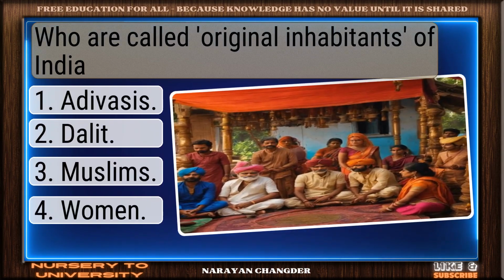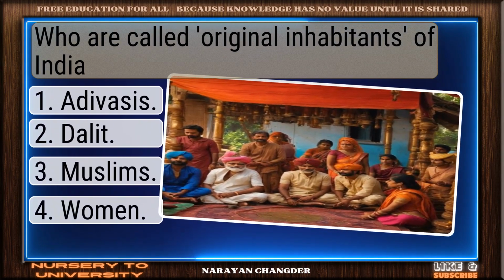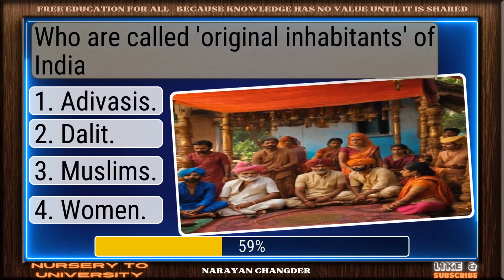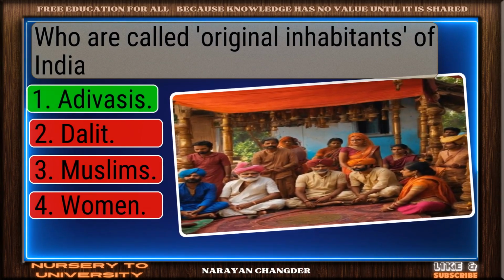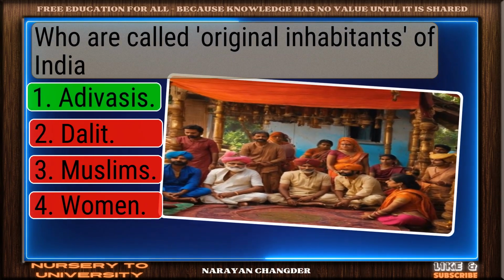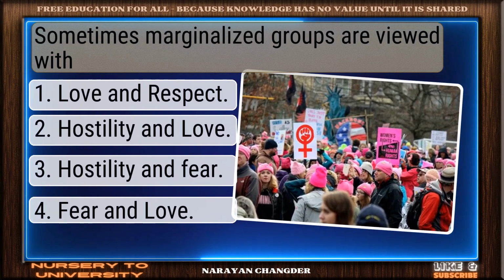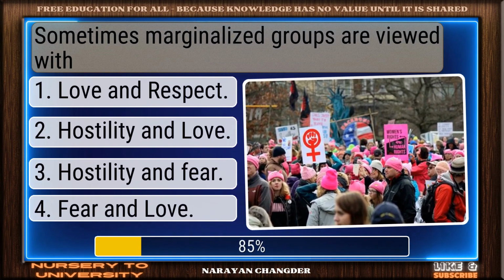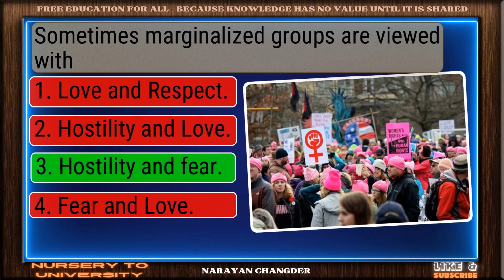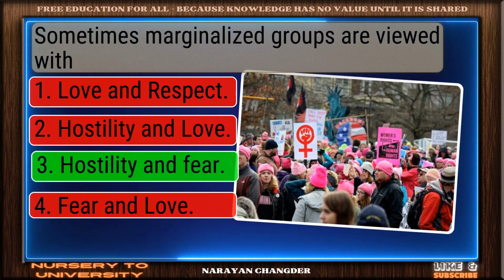Question number 50. Who are called original inhabitants of India? Correct. Adivasis is the right answer. Question number 51. Sometimes marginalized groups are viewed with. On track. Hostility and fear is the correct answer.